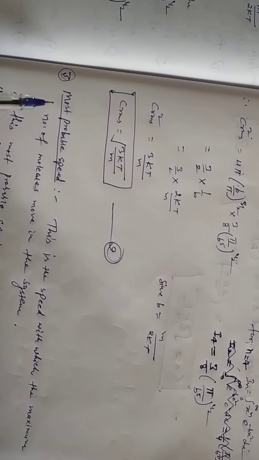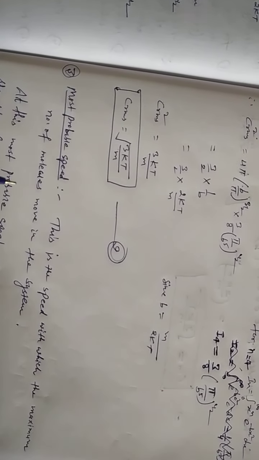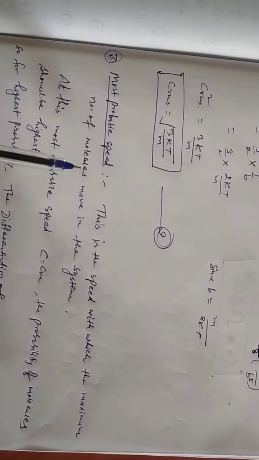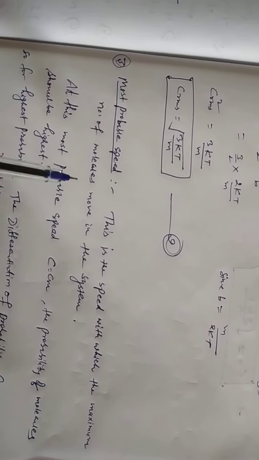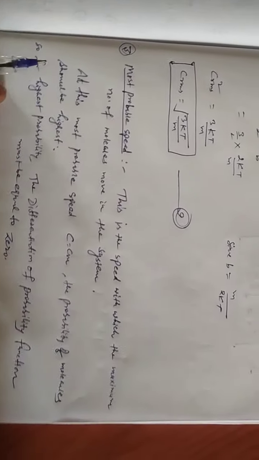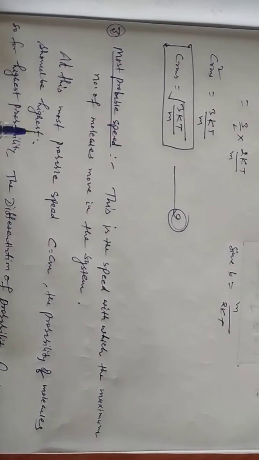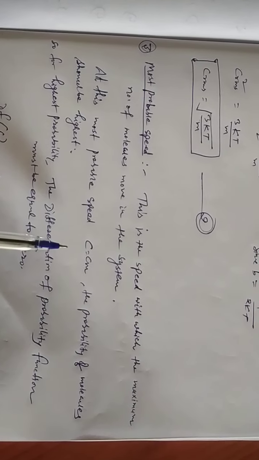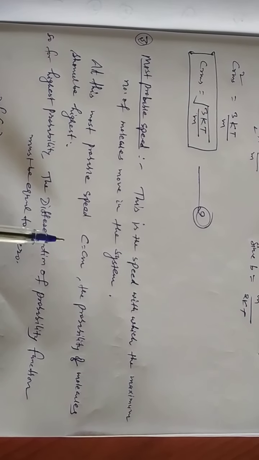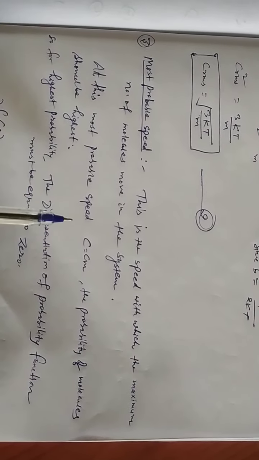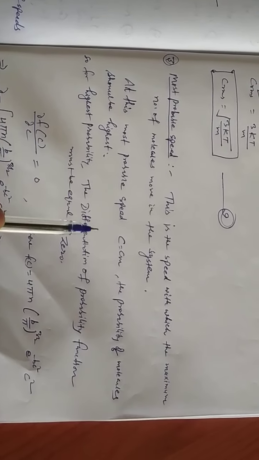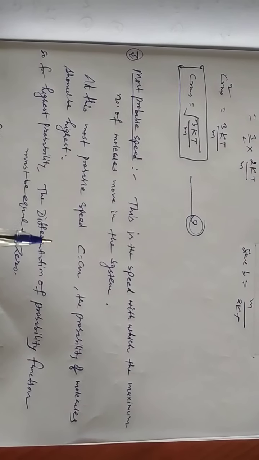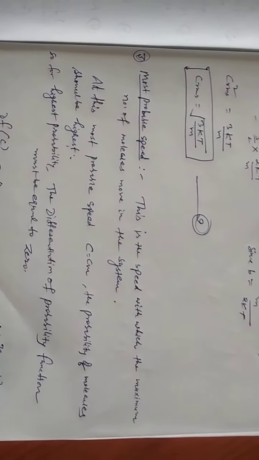The third application of Maxwell distribution function is most probable speed. Most probable speed is the speed with which the maximum number of molecules move in the system. For most probable speed, c is equal to c_m. And at this most probable speed, the probability of molecules must be highest.